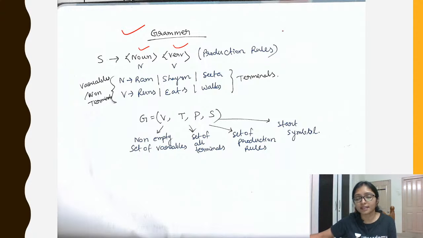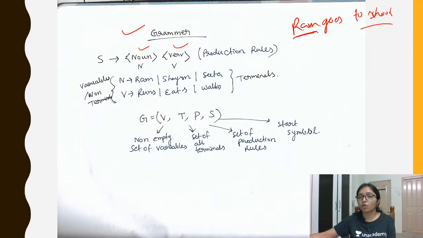When you write "Ram is a boy," Ram is the noun. When you write "Ram goes to school," Ram is my noun and goes is the verb.